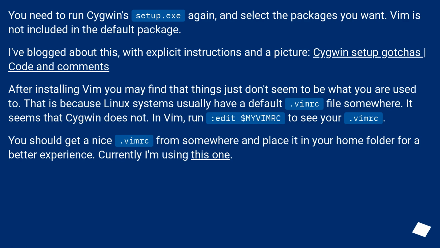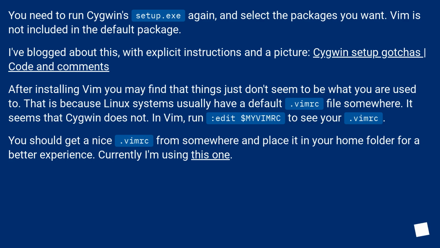You need to run Cygwin's setup.exe again and select the packages you want. Vim is not included in the default package. I've blogged about this with explicit instructions and a picture, "Cygwin setup gotchas", code and comments.